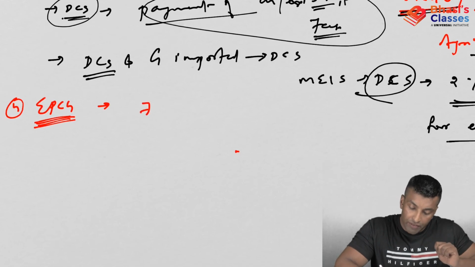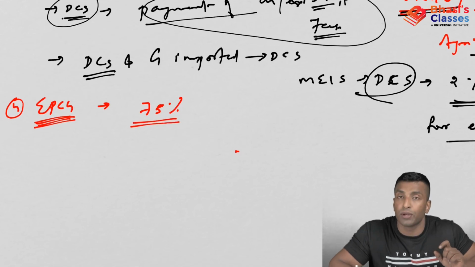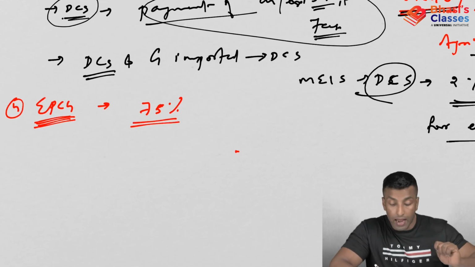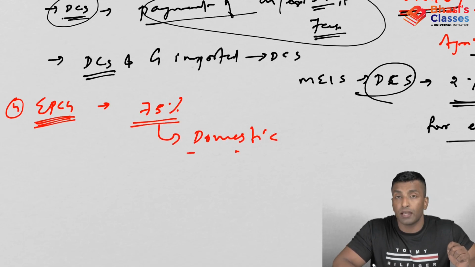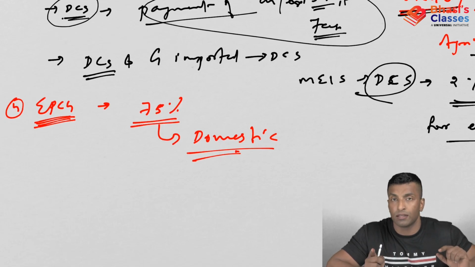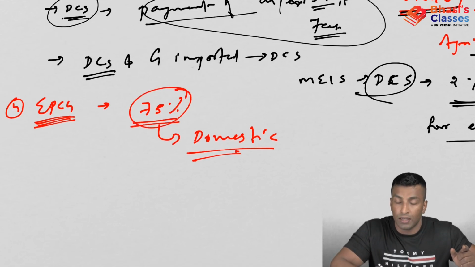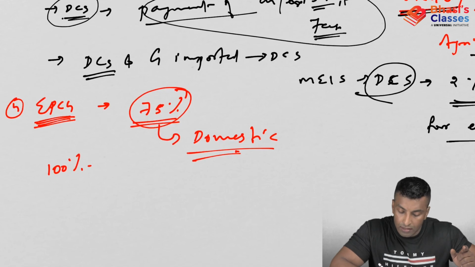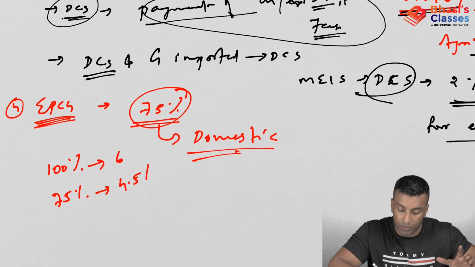It is actually reduced to 75%. Okay, so the obligation is reduced to 75%. What does that mean? And this is for if you're domestically procuring. So there were two options: either you can import the capital goods or you can domestically procure. So in both cases, it was 6 times in 6 years. But in case of domestically procuring, it was reduced to 75%. So 100% means 6 times. Okay, so what about 75%? It is now 75%, which means it is actually 4.5 times.